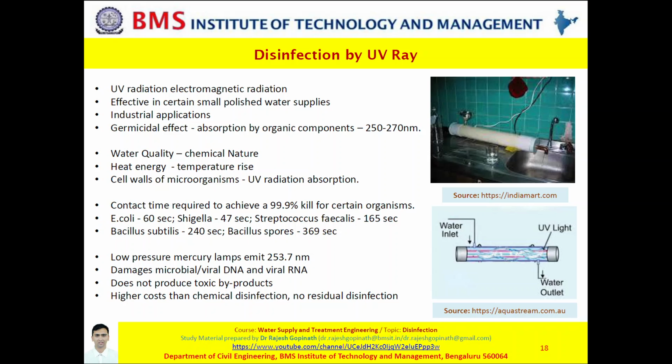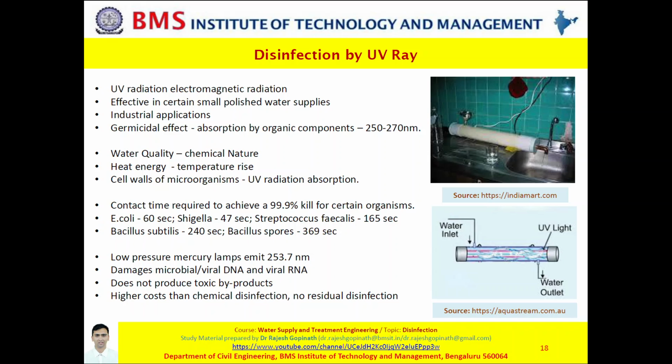It has been found that if you wish to have the best germicidal action of ultraviolet rays, then the range of your electromagnetic radiation has to be in the wavelength of 250 to 260 nanometers, or in some literature it also says 250 to 270 nanometers.